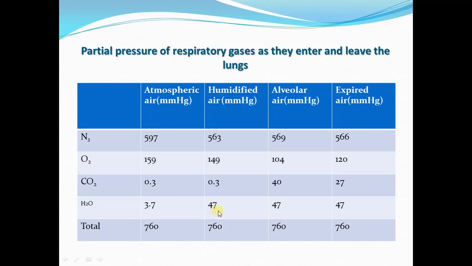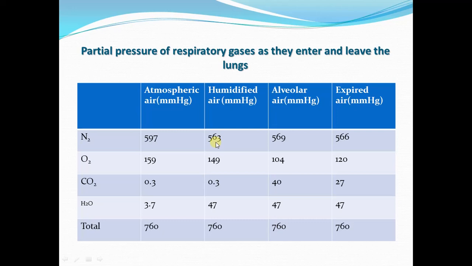Now since the atmospheric pressure cannot exceed 760 millimeter of mercury, the addition of water will cause a decrease in the pressure exerted by the individual gases in the air. I am repeating this point. When the air is completely humidified with water vapors to a partial pressure of 47 millimeter of mercury, the partial pressure exerted by the individual gas will reduce.